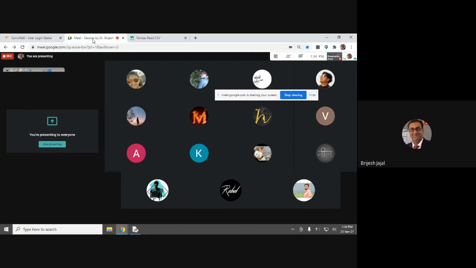Now there are two categories. Either you install the tool, then it will be very primary base only. But you can do it online through the online compiler also, just like what we are doing right now.